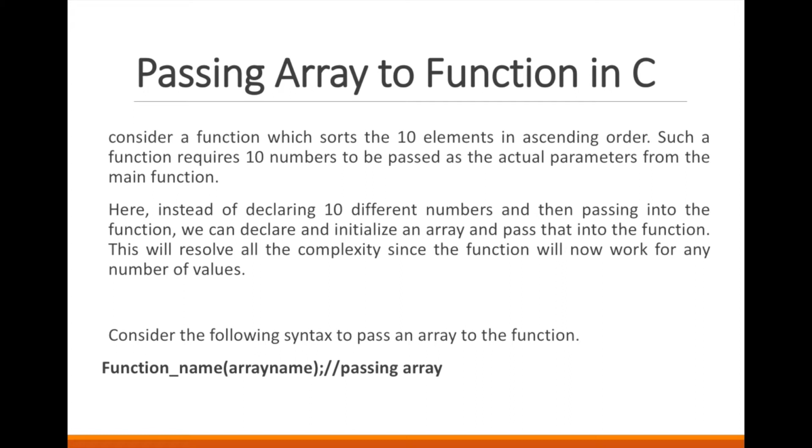Okay, so in order to pass an array to the function, the function name is sort, and that will perform sorting on an array. So instead of 10 numbers, now we are going to pass an array as a function argument. So what is the syntax to pass an array as a function argument?